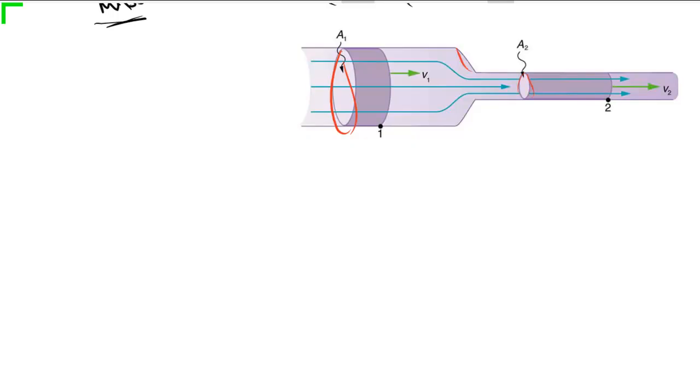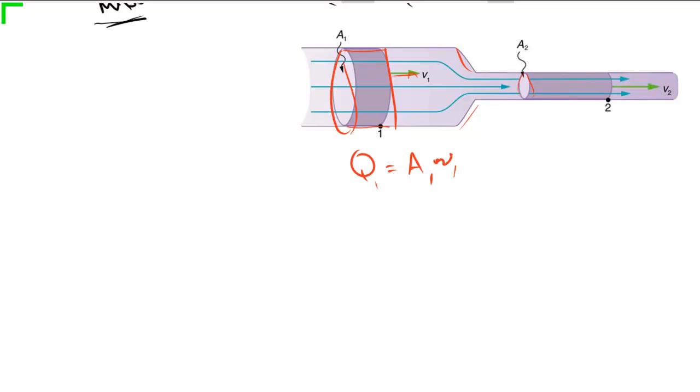It reaches a constriction right here in the pipe. It was traveling at some speed v1 before, meaning that some volume, this would be volume 1, would pass through in this time. This is our flow rate Q1, which would be equal to area 1 times velocity 1.